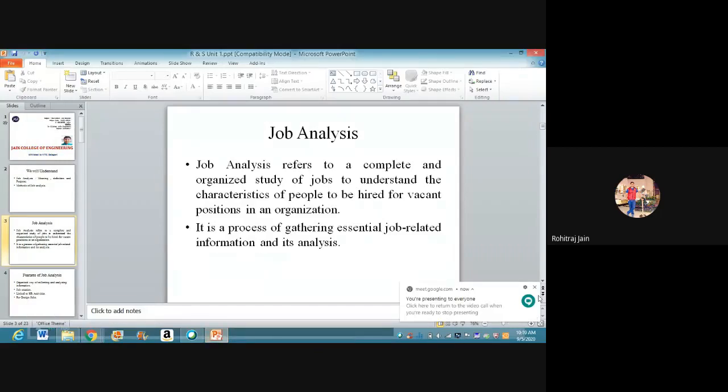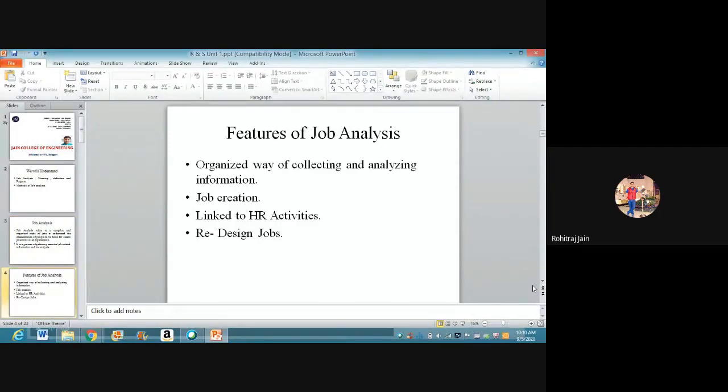Then after understanding the meaning of job analysis, we will now understand some of the features also of job analysis. Now, when I say organized way of collecting and analyzing information, job analysis helps us to organize the data we are collecting and analyzing the information. So the fundamental element of human resource management is job analysis, which is an organized manner of collecting and analyzing the information relating to job content, relating to job context, etc.